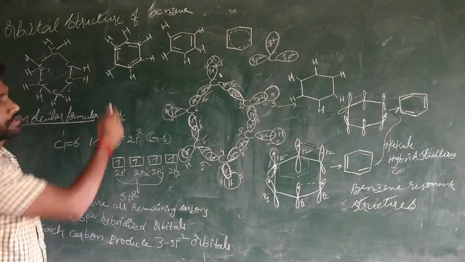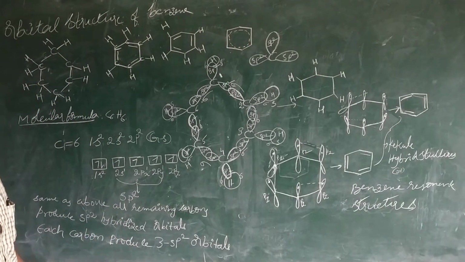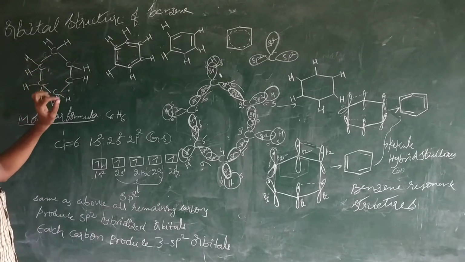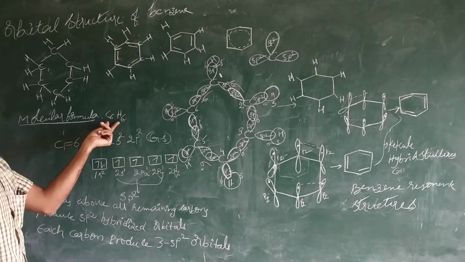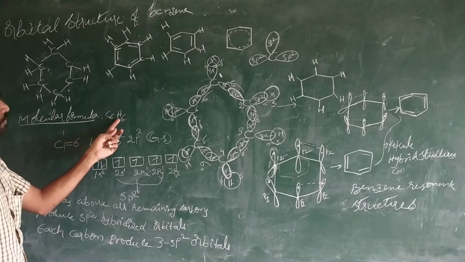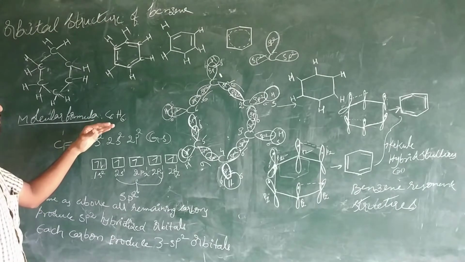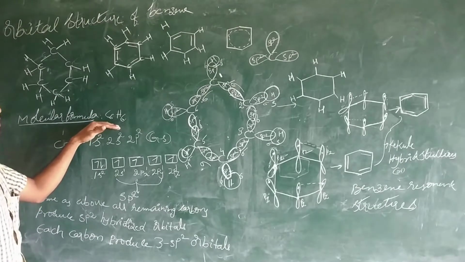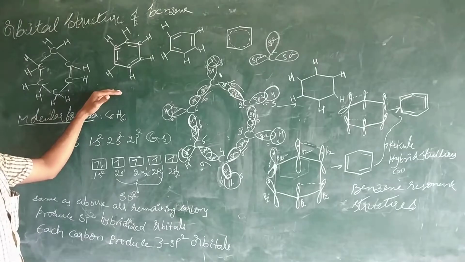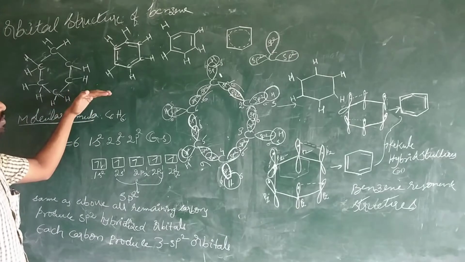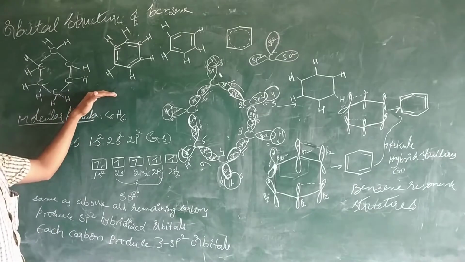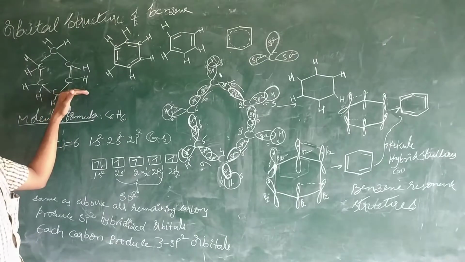Today we are going to explain the orbital structure of benzene. The molecular formula of benzene is C6H6, and after knowing this molecular formula, many scientists tried to draw the structure of benzene, but most of the limitations are overcome by the chemical structure.